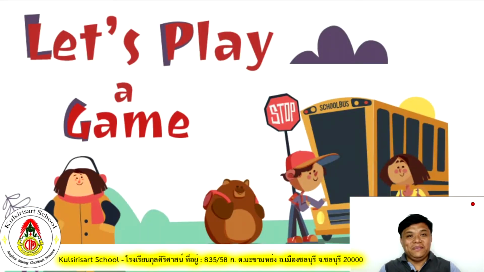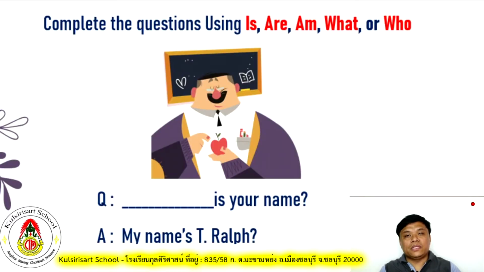Okay, let's play a game. Are you ready? Shall we start? In this game, we will complete the questions using the verb to be or the WH questions. So remember, if you use a WH question, you should answer it with specific answers.